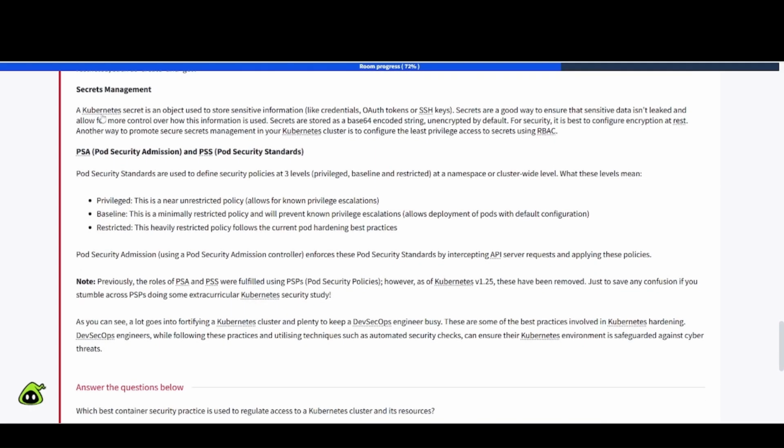Secrets management. A Kubernetes secret is an object used to store sensitive information like credentials, OAuth tokens, or SSH keys. Secrets are a good way to ensure that sensitive data isn't leaked and allow for more control over how this information is used. Secrets are stored as a base64 encoded string, unencrypted by default. For security, it is best to configure encryption at rest. Another way to promote secure secrets management in your Kubernetes cluster is to configure least privilege access to secrets using RBAC, right? As I just mentioned earlier, least privilege.